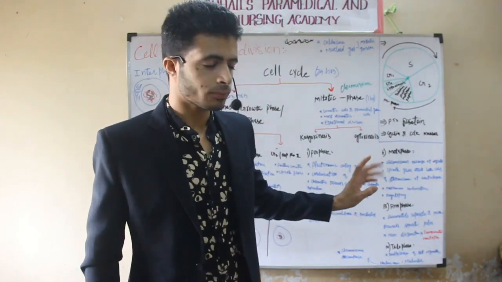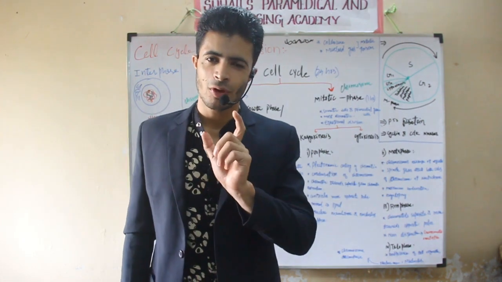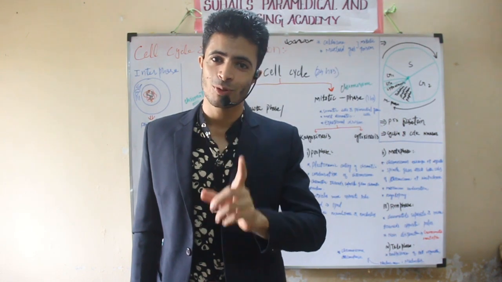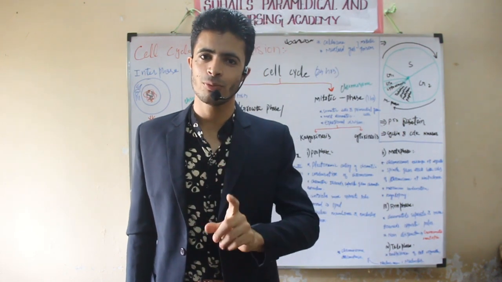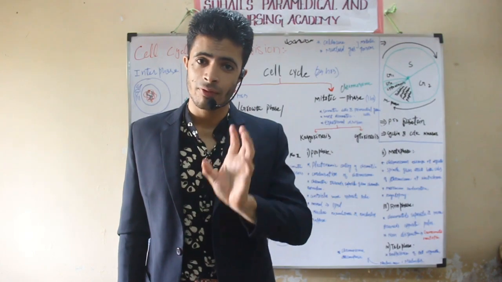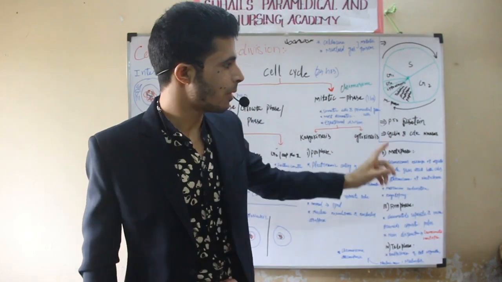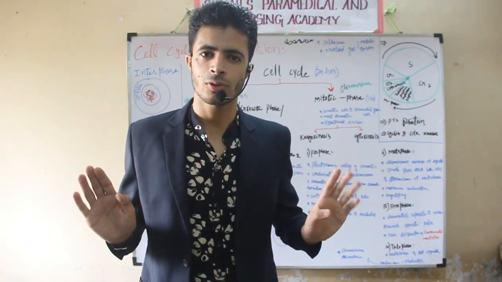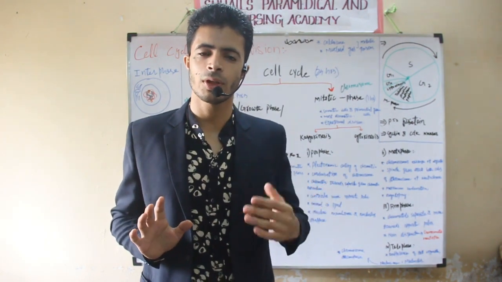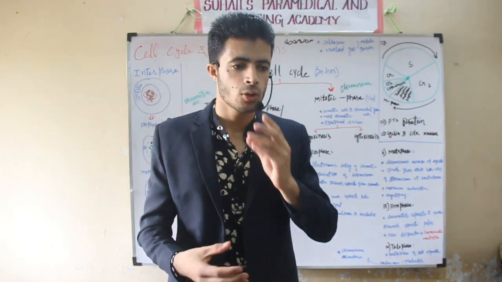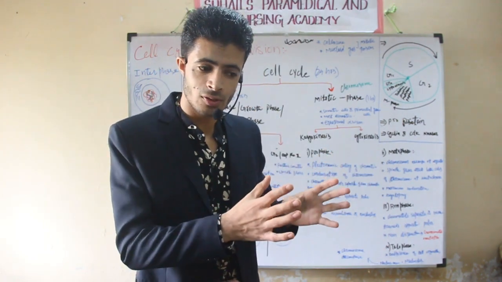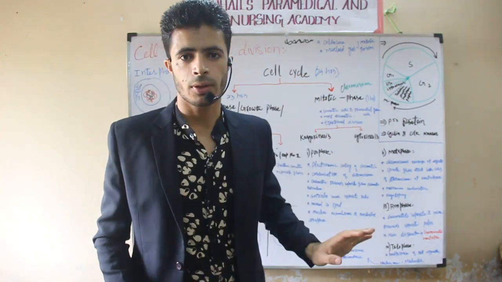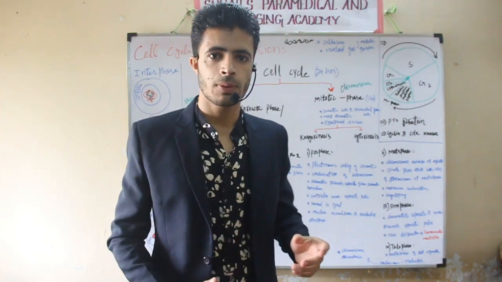Remember one thing: after you study genetics from me, you will understand that in some species there is a possibility of giving birth to new ones by mitosis from the mother alone, with no involvement of the father. That concept you will study only in genetics, and for those things mitosis is important. Today will be mitosis, next time I will explain meiosis.